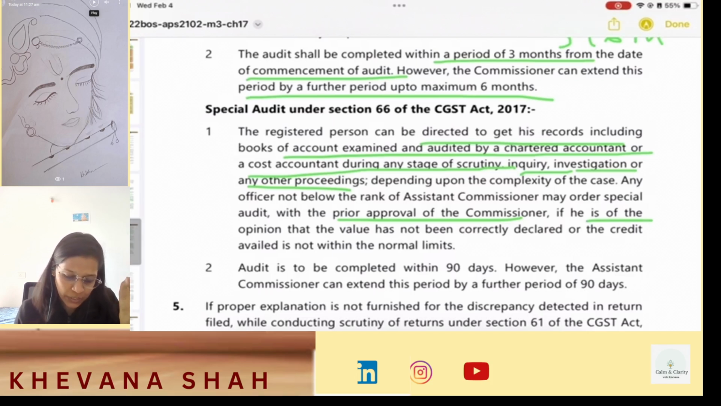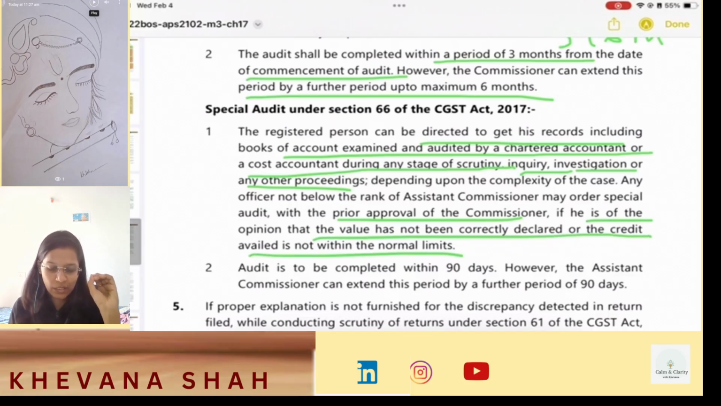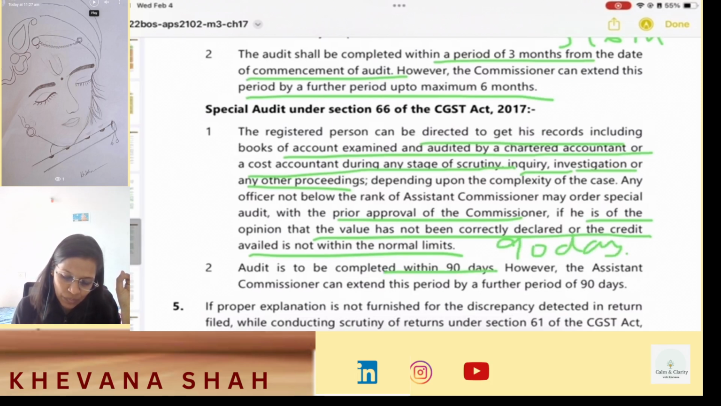If he is of the opinion that the value has not been correctly declared or the credit availed is not within the normal limit. So if you have these two reasons, that the value has not been correctly declared, okay, there is a miscalculation in calculating the value, or the credit availed is not within the normal limits, then in those two cases, with the approval of commissioner, any officer not below the rank of assistant commissioner can order for special audit, and the audit has to be completed within 90 days, plus 90 days. Okay, a further extension of 90 days is possible.